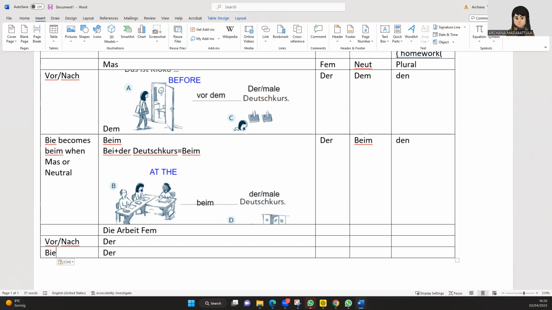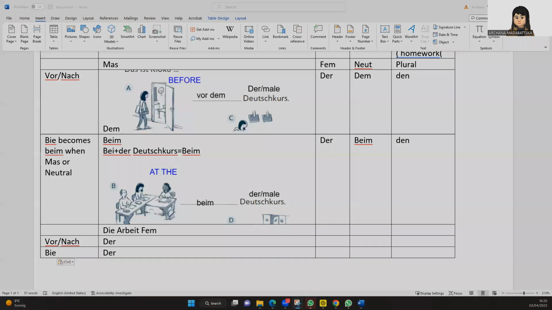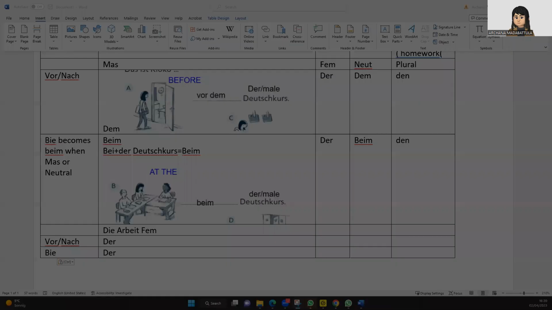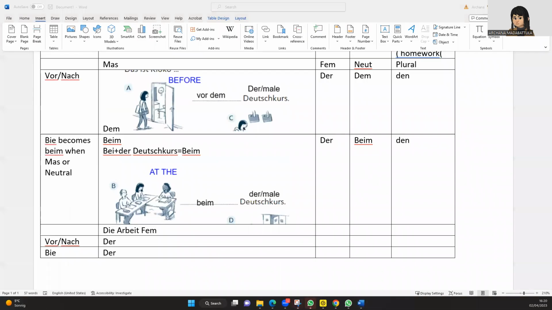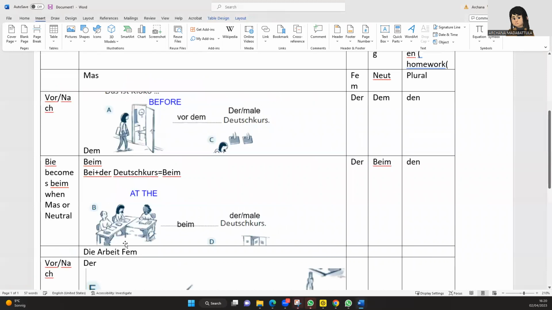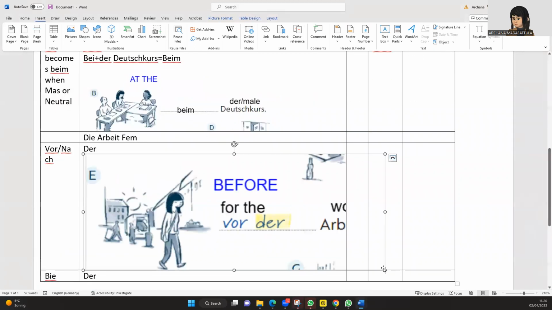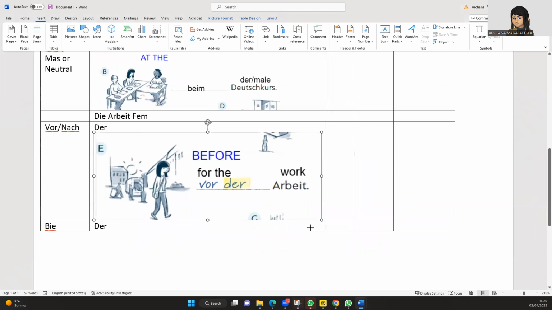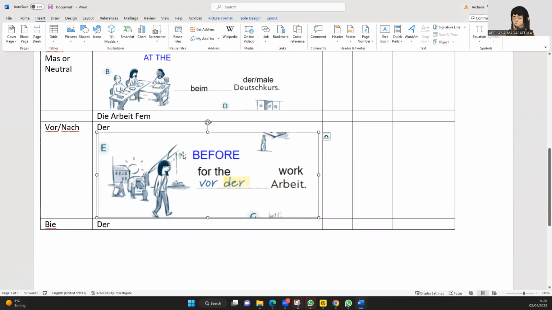So let me see what happens when she is not actually in the work, where Arbeit is feminine, right? And für. So here is the picture. Here, if you see, Archana is für die Arbeit. So here we mentioned that she is yet to go.